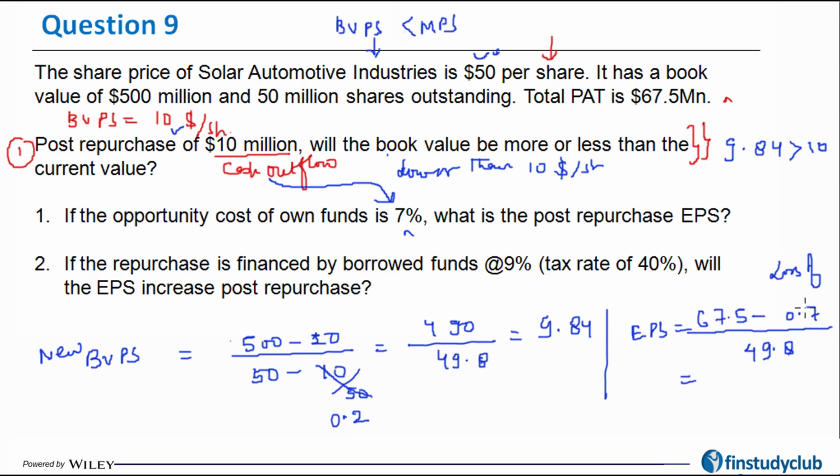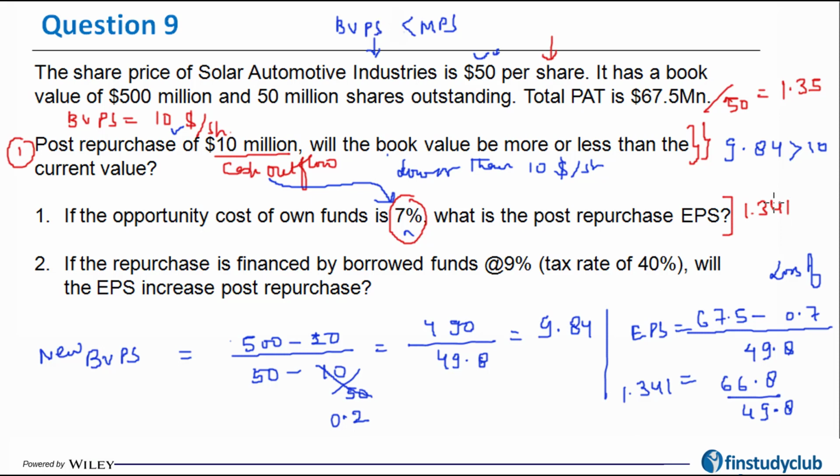Therefore my new earnings for equity is going to be 66.8 million and the new number of shares is going to be 49.8, giving me the new EPS of 1.341. Let us also look at the old EPS, which is the old PAT divided by the old number of shares, which is 67.5 divided by 50, giving 1.35. Okay, so the opportunity cost of funds is 7% and therefore the answer is 1.341.